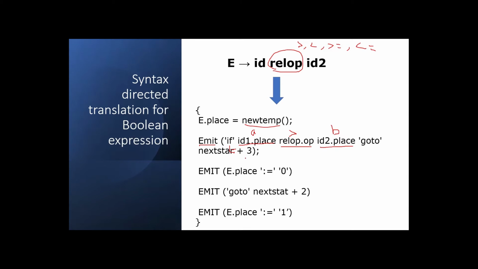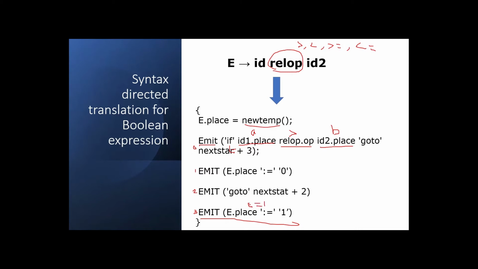That is, you have to go to the third statement. Consider that this is the zeroth statement, this is the first statement, this is the second statement, and this is the third statement. So you have to go to the third statement. What is mentioned in the third statement? E.place equal to 1. That is, you have to assign E the value 1.